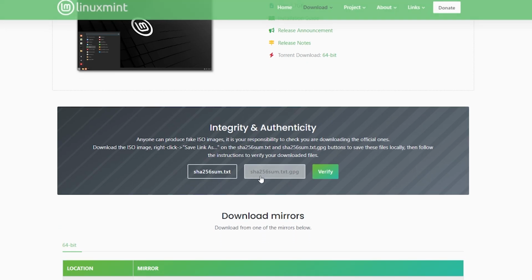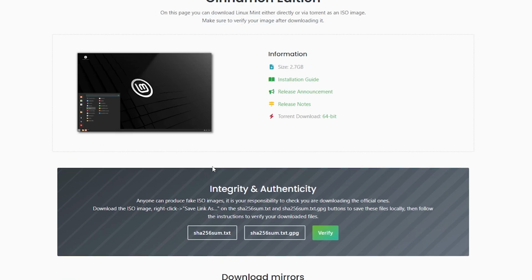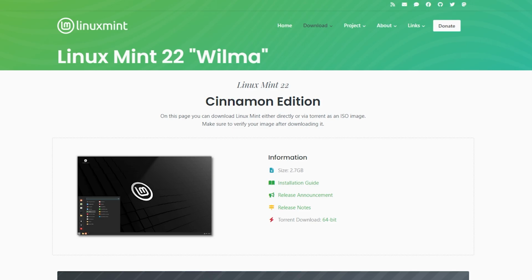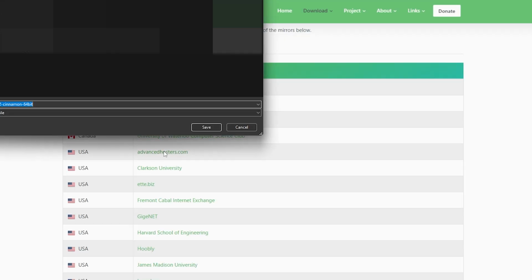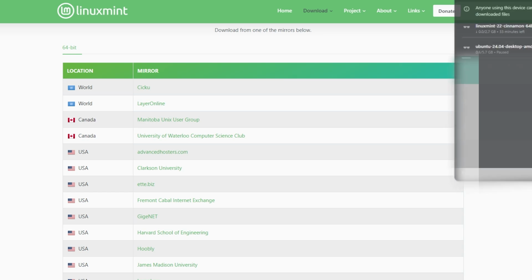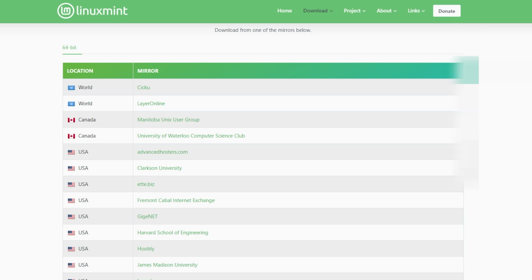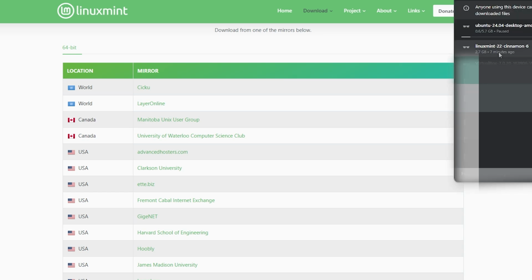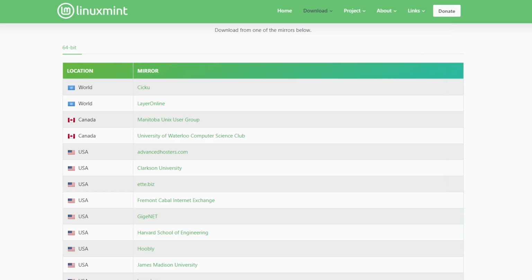Torrent download. Can I just download it like normal? Anyone can download mirrors. What's going on, bro? Dude, this is so sketchy. Hold on. All right, so this guy just wants to click on a random link, so I'm gonna do that. Download Linux Mint, because that's exactly what I want to do. All right, so Linux Mint is done installing, which means I can keep it going.